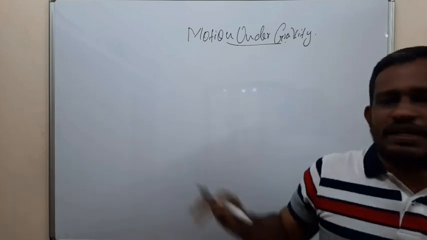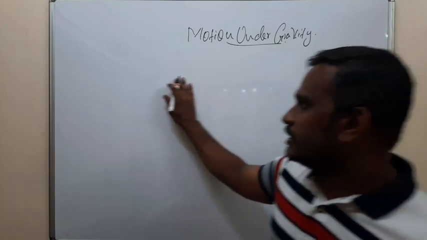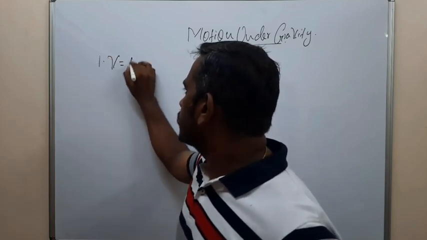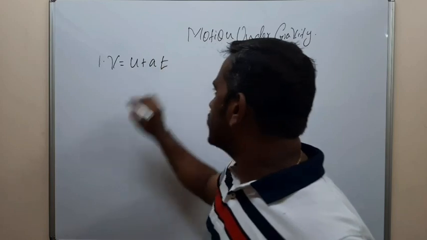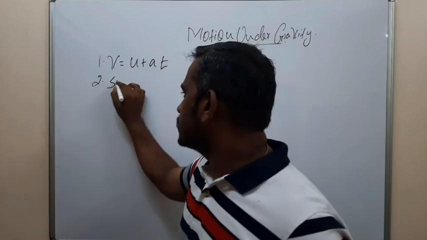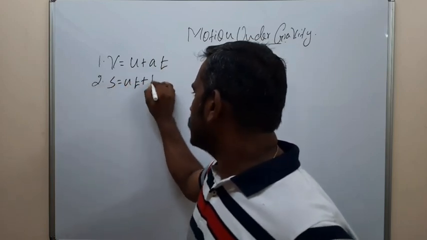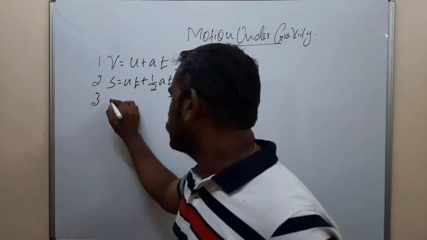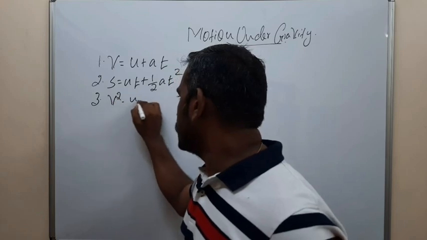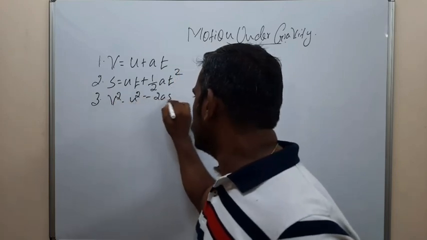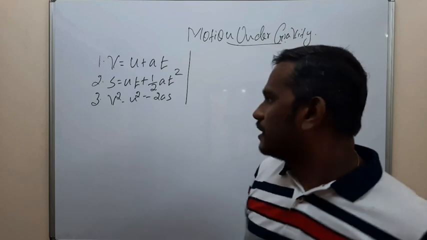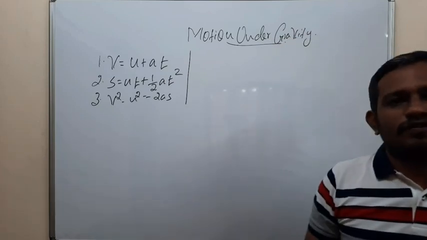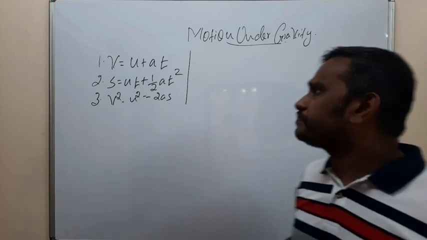So what are the kinematic equations we studied? V is equal to U plus AT. S is equal to UT plus half AT square. The third equation, V square minus U square is equal to 2AS. These are the kinematic equations we studied for uniformly accelerated motion.